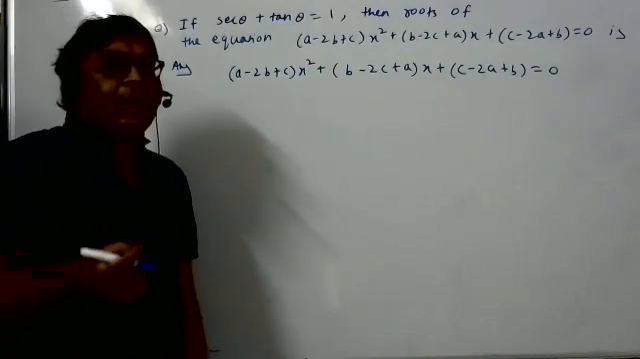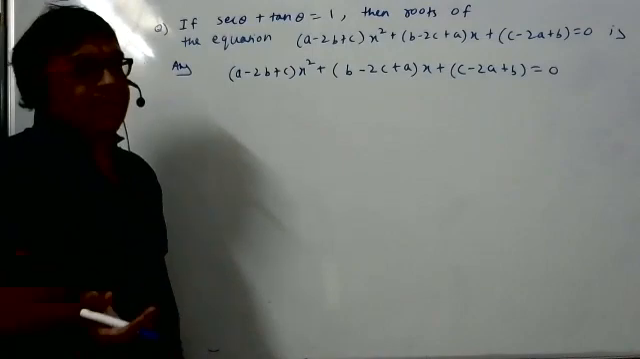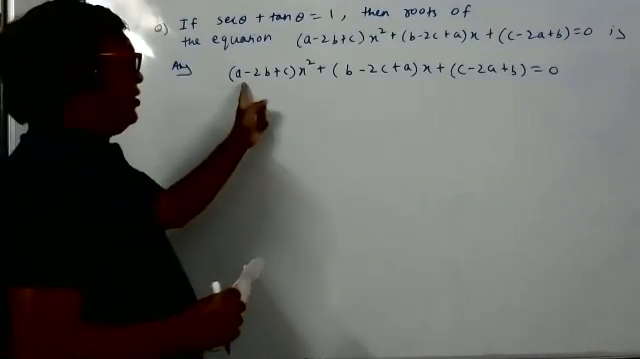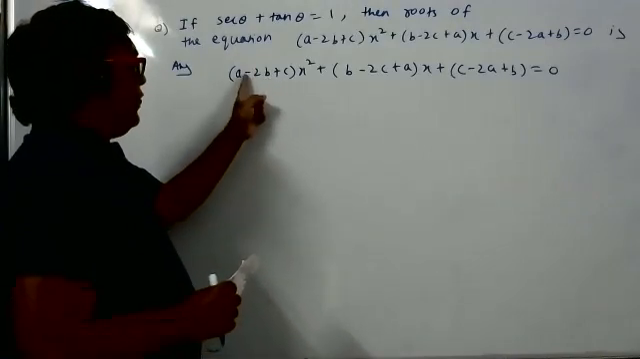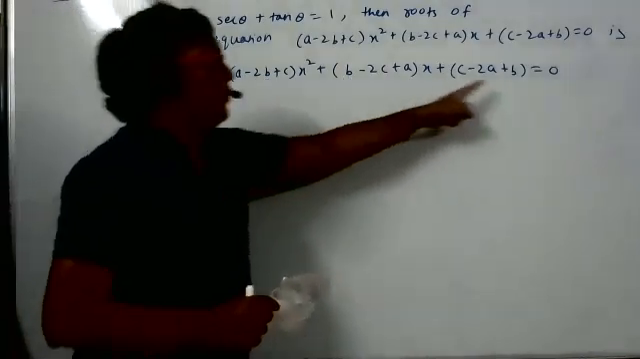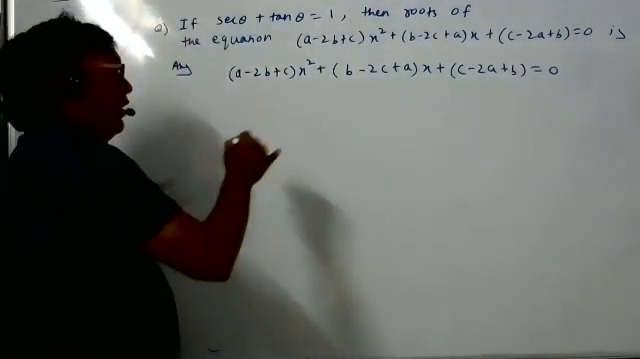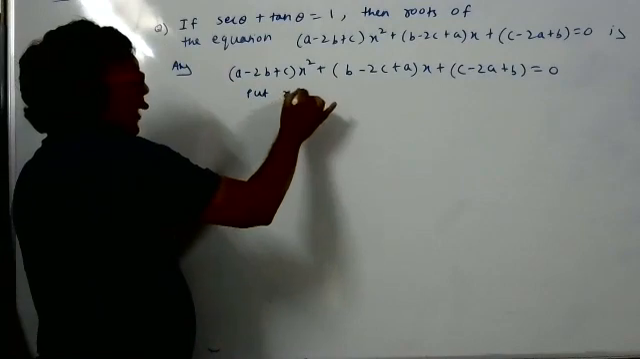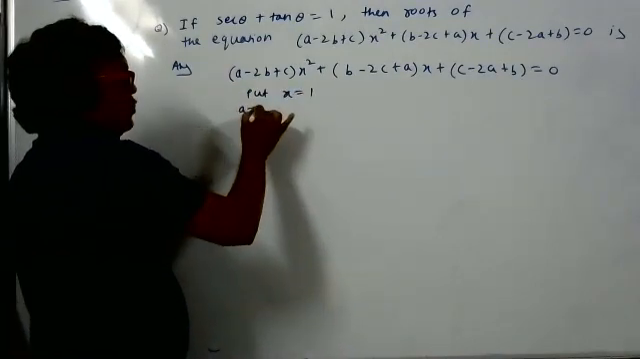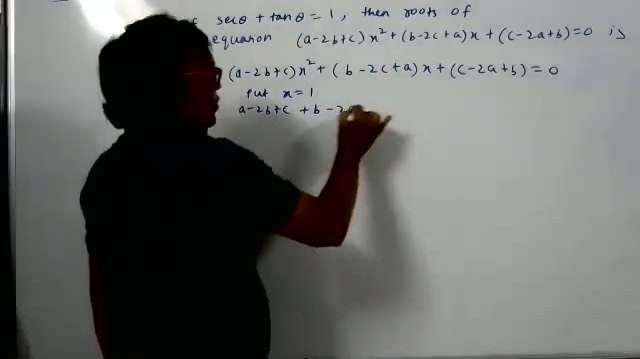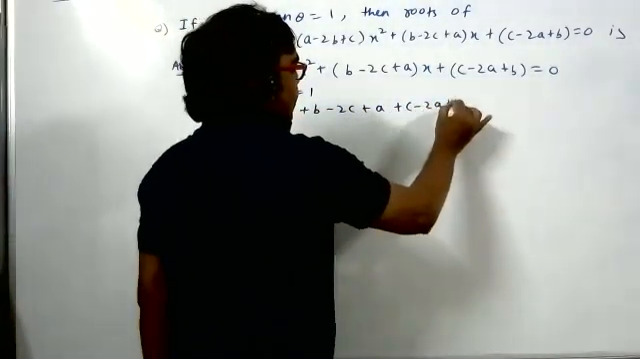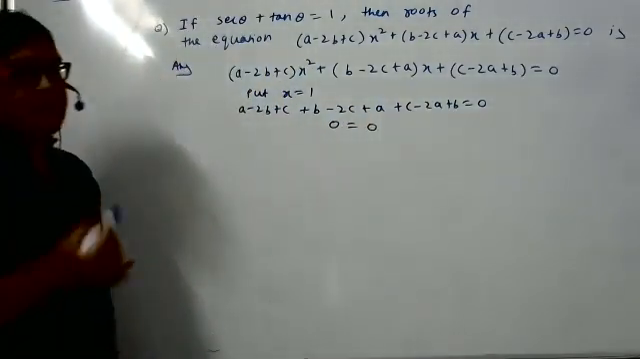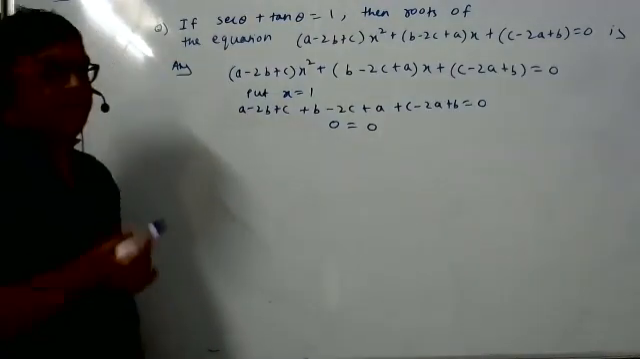We know the meaning of a root: a solution, the value of x for which the left hand side becomes equal to the right hand side. We can see some pattern in the coefficients: a minus 2b, then minus 2c, then minus 2a. So all the terms will get cancelled. By hit and trial method, we put x is equal to 1. If you put x is equal to 1, what happens, students? a minus 2b plus c plus b minus 2c plus a plus c minus 2a plus b, all the terms get cancelled. We get 0 is equal to 0. So x is equal to 1 is satisfying the equation.